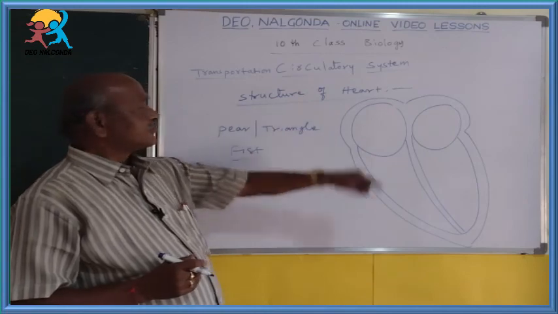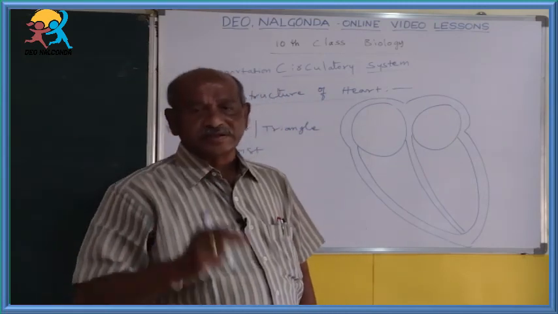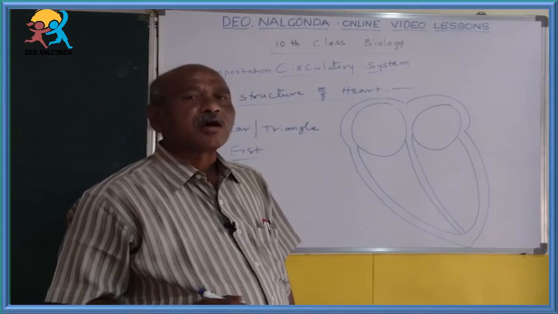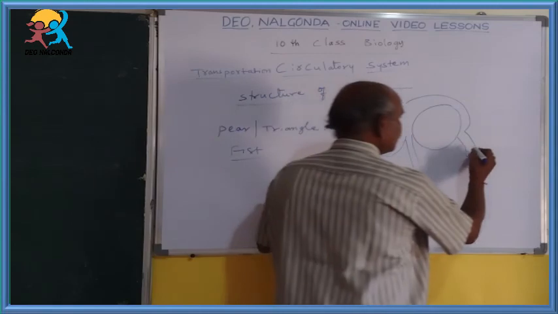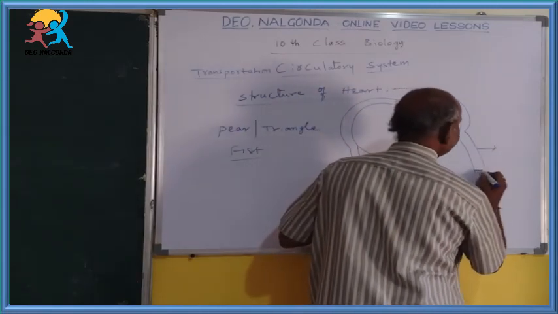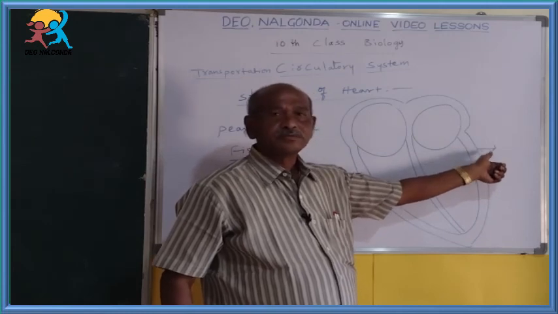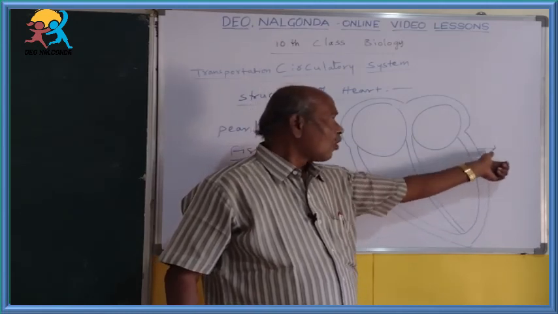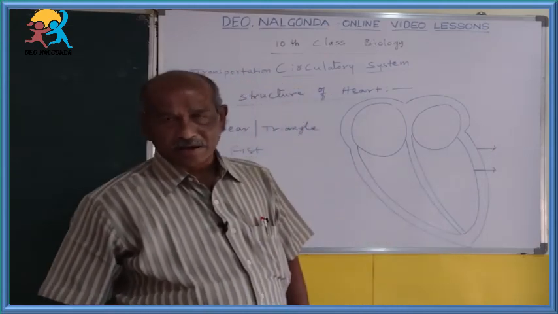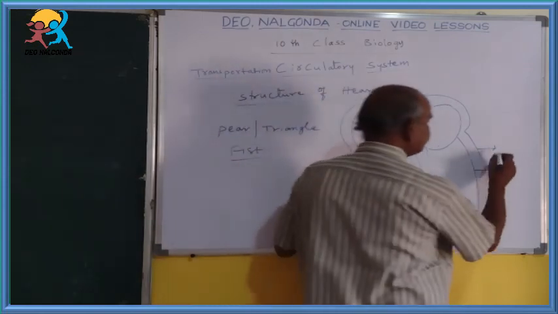Such a heart is covered by two membranes. They are called the pericardial membranes. This is the outer membrane, and this is the inner membrane. The outer membrane is called the parietal layer. The inner membrane is called the visceral layer.